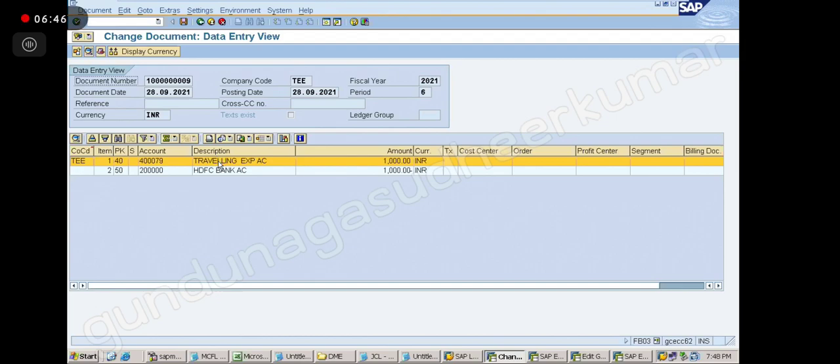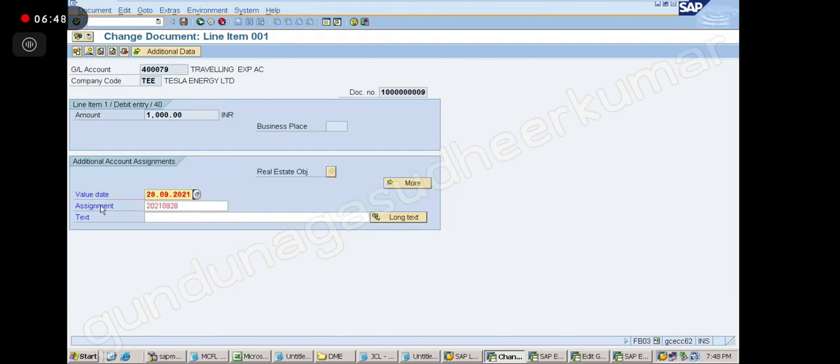So what are the things you can change? You can change value date, assignment, text. These are the unimportant things, right? See, narration is there, right? Narration will give a text, that you can do. So like header name, reference numbers, all those things you can change.